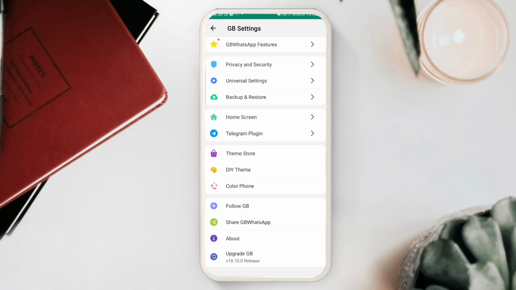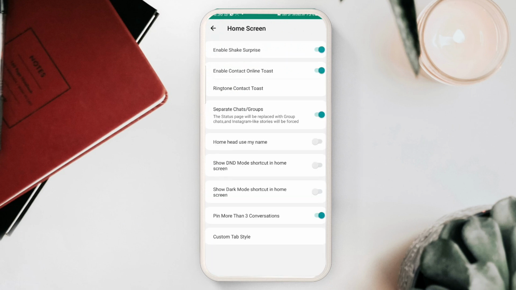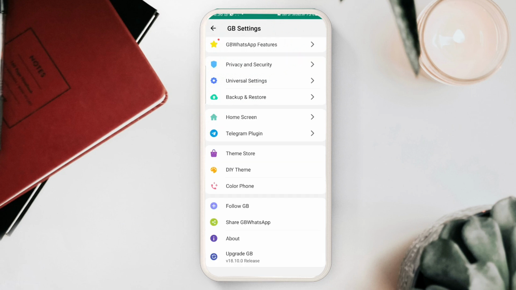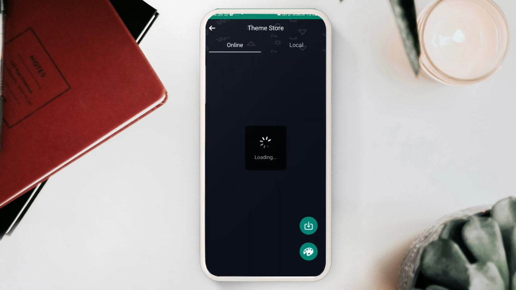If you talk about the home screen options, click on home screen. You can enable contact online toast, ringtone, separate chats and groups. You can also show your name in the header portion. You can enable the DND option in the home screen. You can also enable dark mode, light mode, and pin options are there. You can use them.